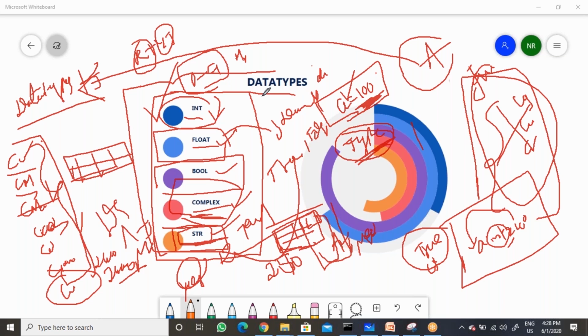So this is just a basic level of understanding about data types. If you need the complete practical, you can see the next lesson for the practical.